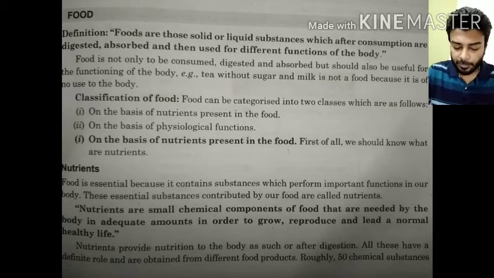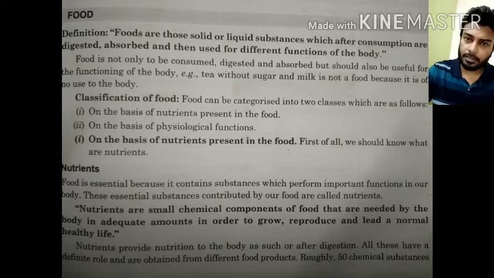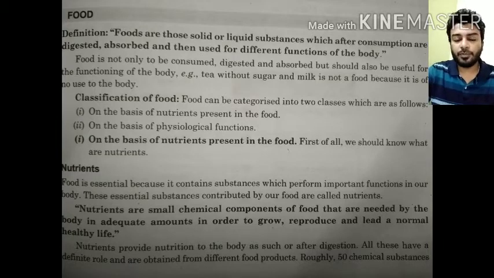Nutrients provide nutrition to the body as such or after digestion. All these have a definite role and are obtained from different food products. There are several nutrients which we get in our different foods, and those specific nutrients play different vital roles for our body.